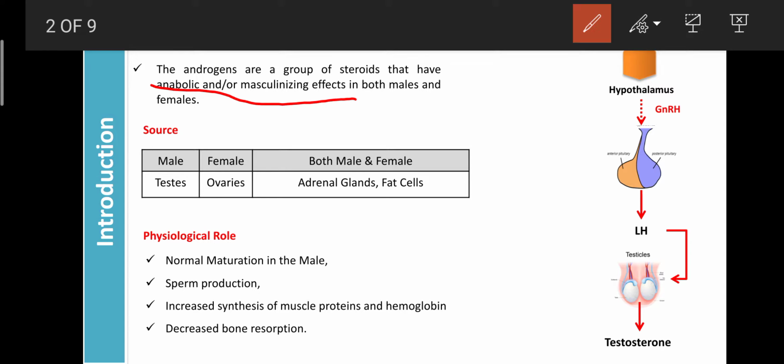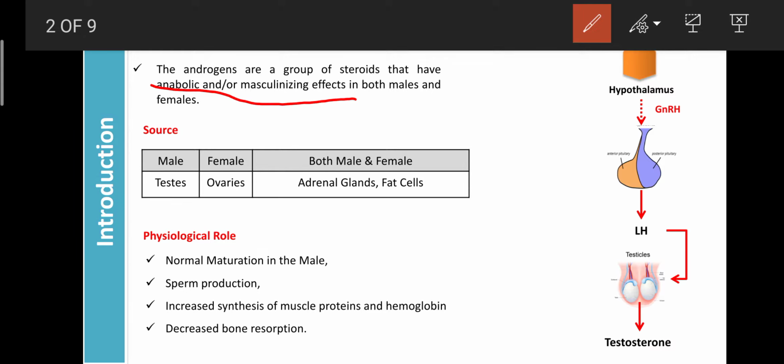And the same androgens also have the masculinizing effect. It means they are involved in building up the mass; the muscle mass size increases under the influence or secretion of the androgen. That's why in the male the body buildup, or physique, mainly depends upon the androgens.